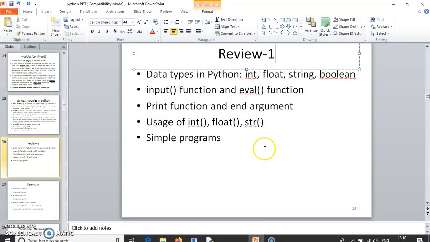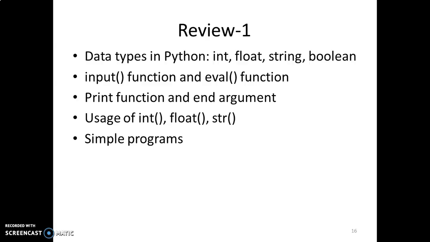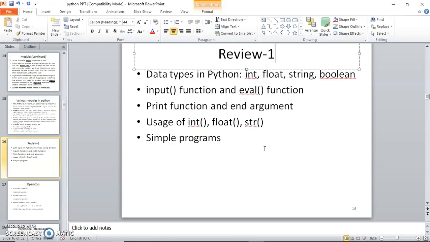In this particular session, I'm going to review the work that we have covered so far. As we discussed, there is no explicit need to mention the data types in Python, as it picks up the data types automatically. The standard data types in Python are int, float, string, and boolean. We have worked with int, float, and string, so let's discuss the boolean type.